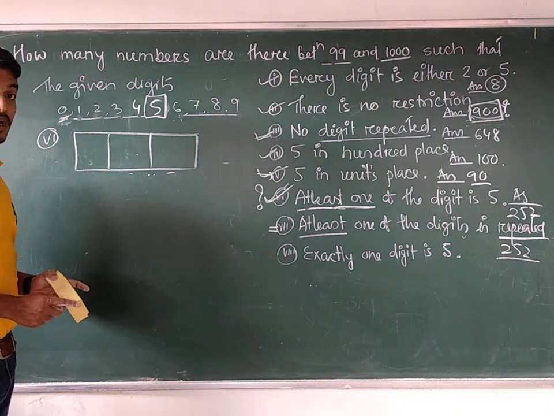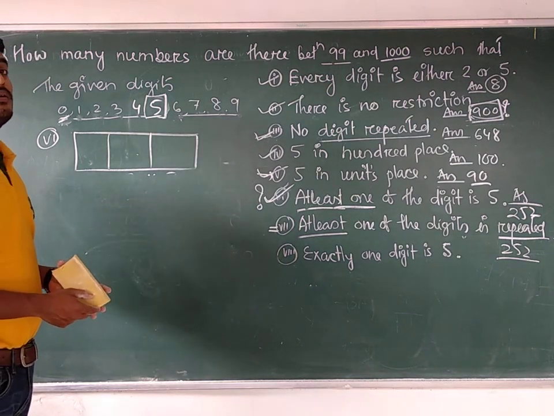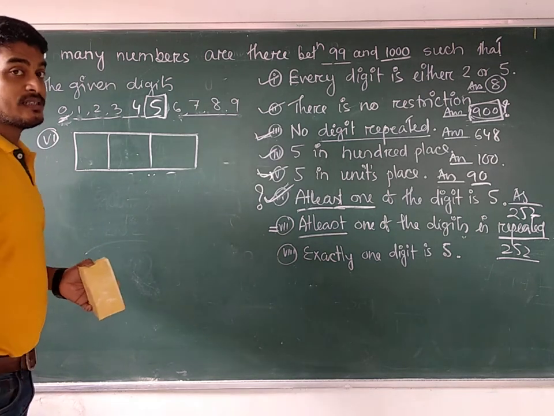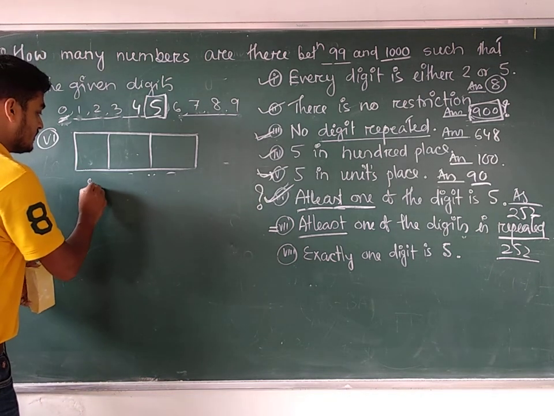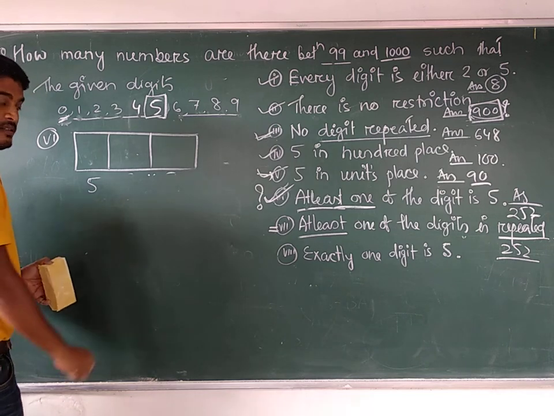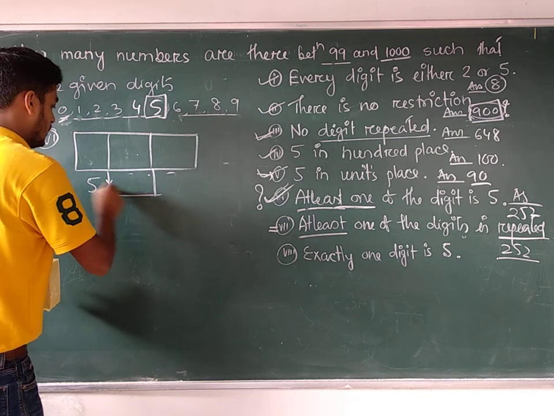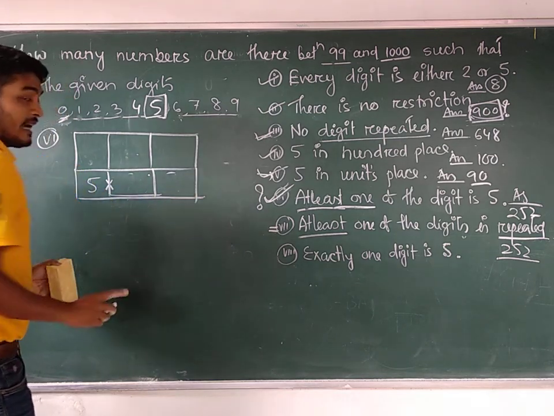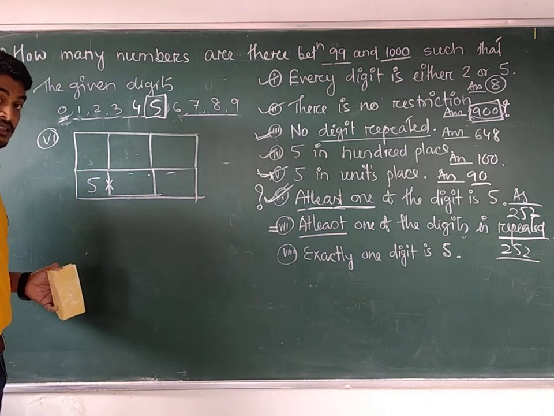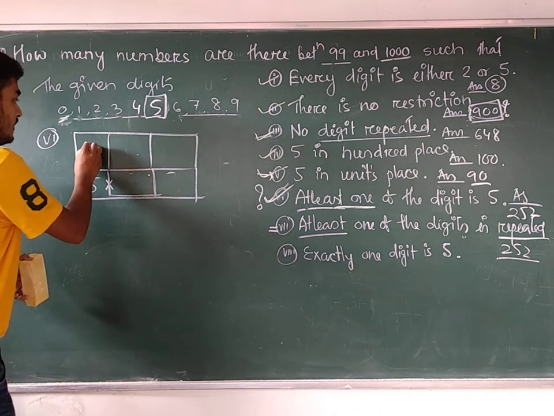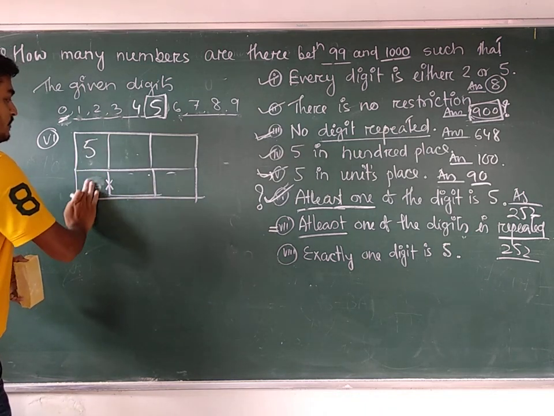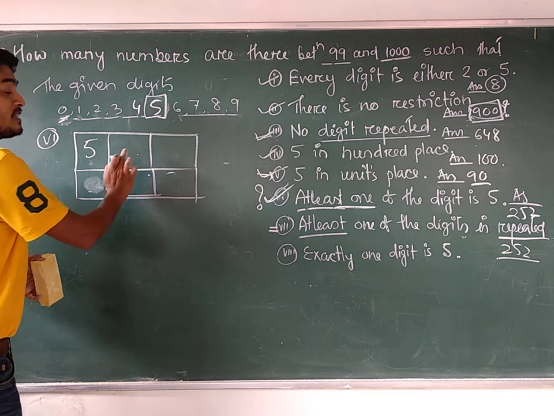Exactly one digit is 5. Maybe 5 will be there in the unit place. Remember, what are the three situations? Exactly how many times should 5 be there? Exactly one time. If 5 is there in the 1000 place, then 5 should not be there in the unit and 10 place.